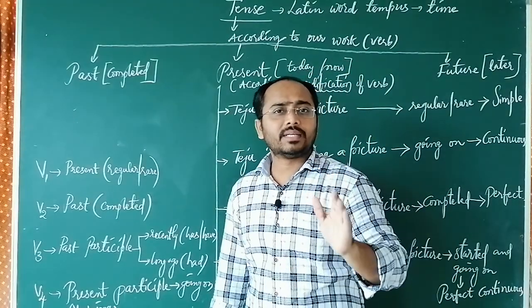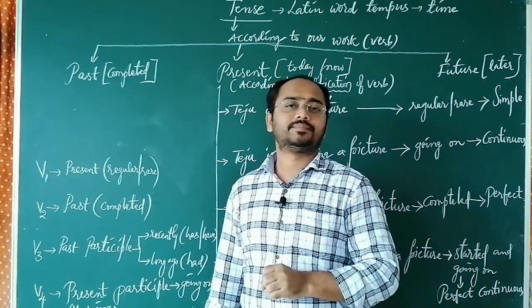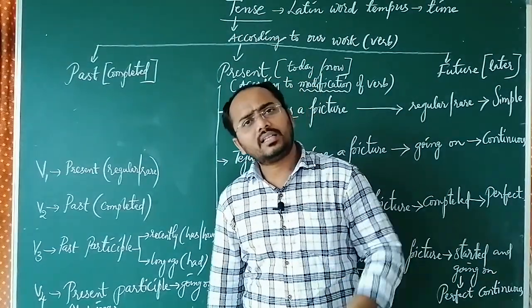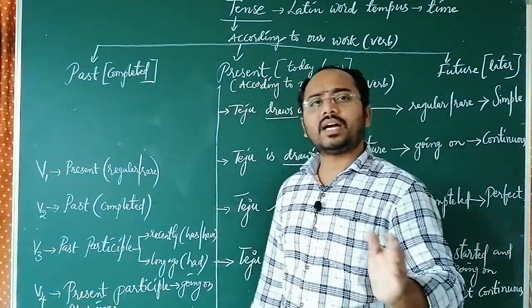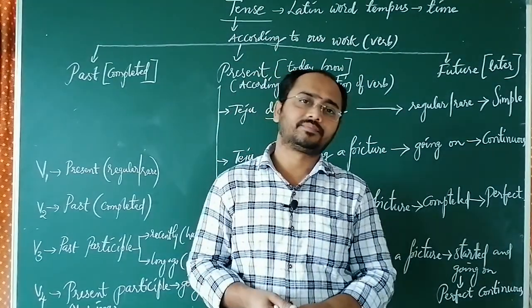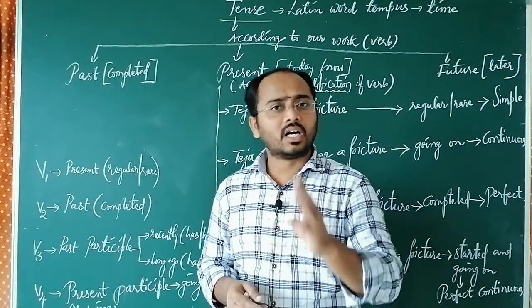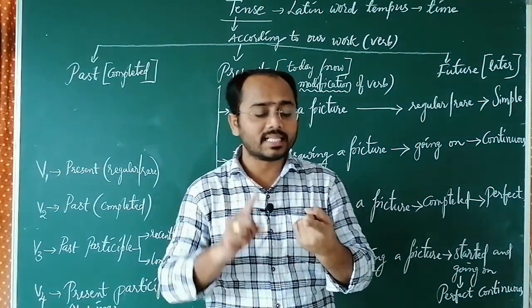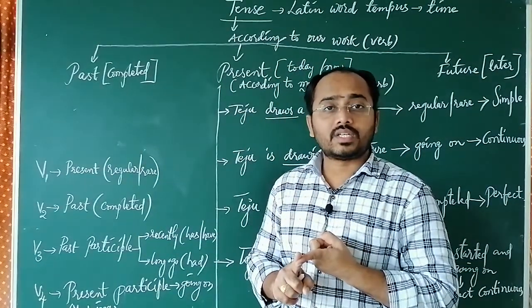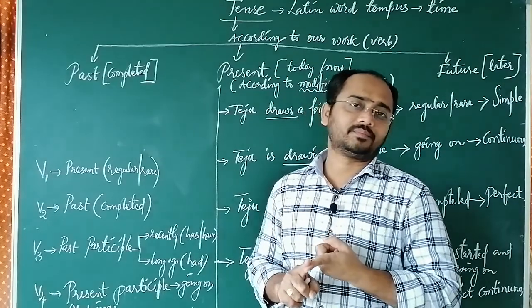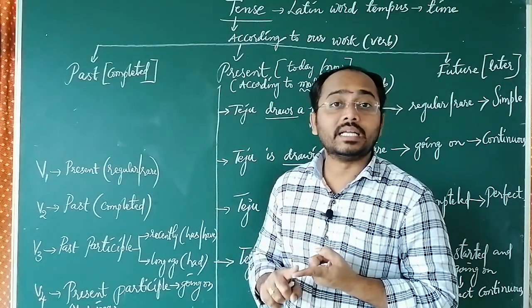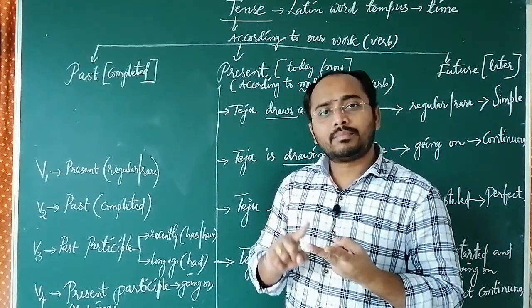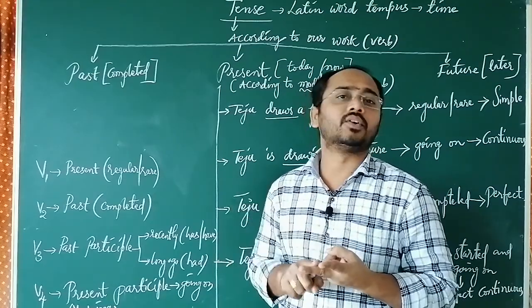The meaning of tempus is time. Generally, according to our work, the time is divided into three categories. That is past, which shows the meaning of completed. Past means completed. The second is present, today or now.